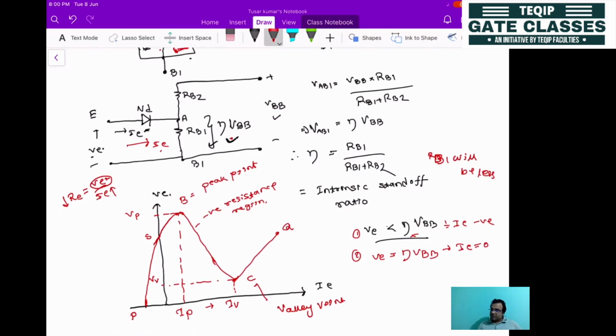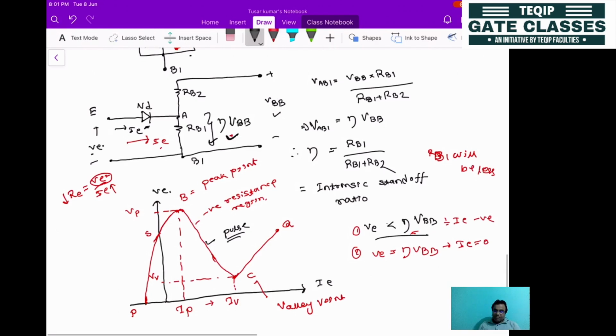So this is nothing but the VI characteristic of the unijunction transistor. If you look at this shape, it is more or less like a pulse. By looking at this particular circuit, you will find that it looks as if it is a pulse. That's why you can apply this to turn on the thyristor. We'll also see how it will be used to turn on the thyristor. So this is the VI characteristics of the unijunction transistor.